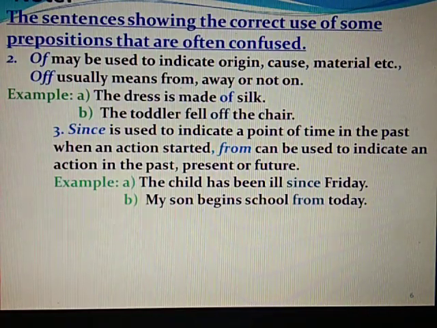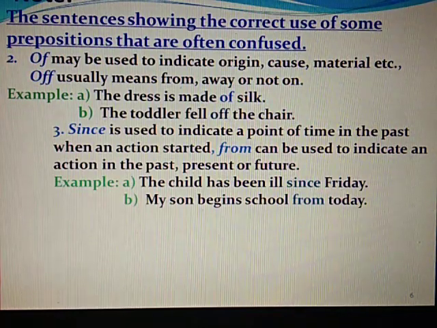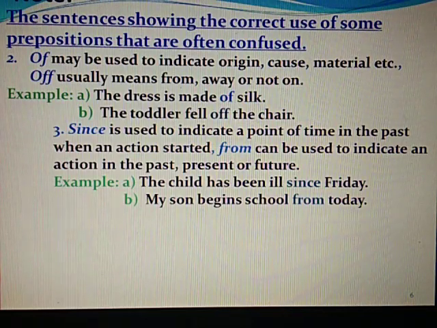Since is used to indicate a point of time in the past when an action started. From can be used to indicate an action in the past, present or future. The child has been ill since Friday. So here since Friday means we are indicating the past Friday, since when the child has been suffering from illness. My son begins school from today. So to indicate an action in the present, we are using from.